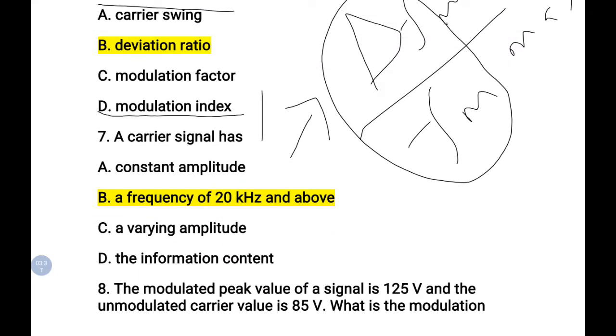Okay, and the next one is, a carrier signal has a constant amplitude, a frequency of 20 kHz and above, and varying amplitude, information content. So we can't say that the carrier signal must contain constant amplitude, and also we can't say that it has varying amplitude, and we know that the carrier signal does not have any information content. The thing we have to define for the carrier is the frequency. When discussing the frequency of the carrier, it is definitely 20 kHz and above. So the answer for this question is, the carrier signal has frequency 20 kHz and above. That is the correct statement here.